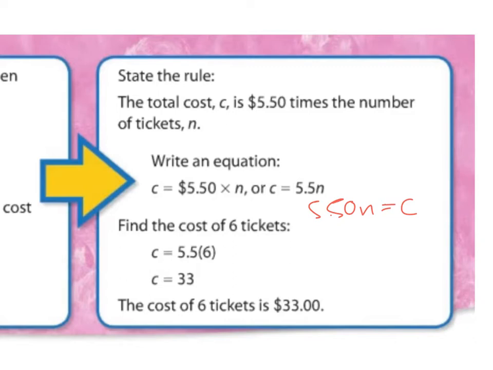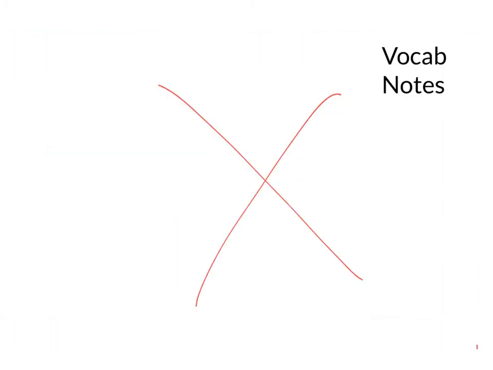So if we want to find out how much 6 tickets cost, this is the number of tickets N, so we're going to put in 6 for N. And so we have 6 times 5.50, and that is 33, so our answer will be $33. You do not have vocab notes today.